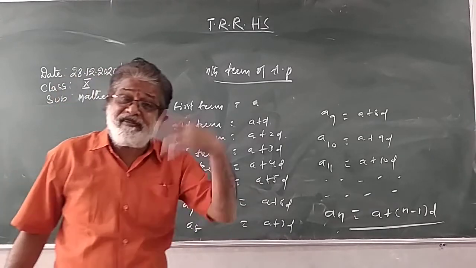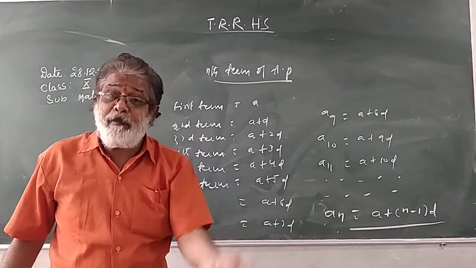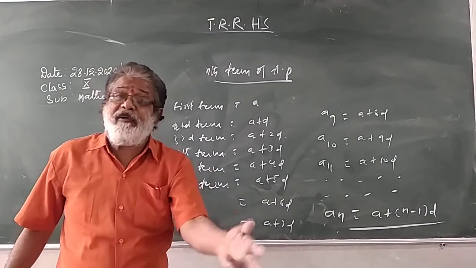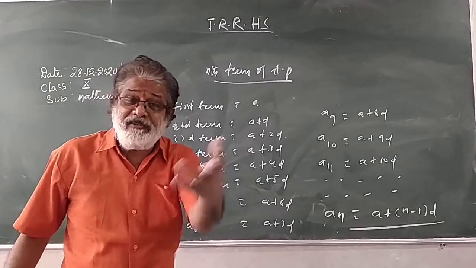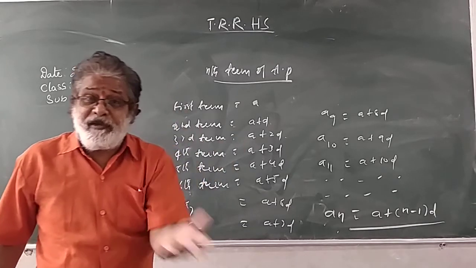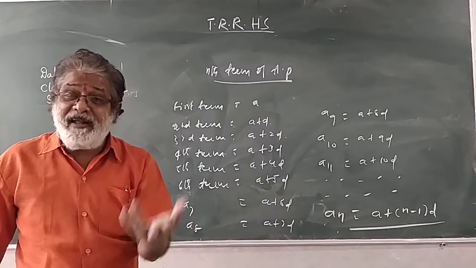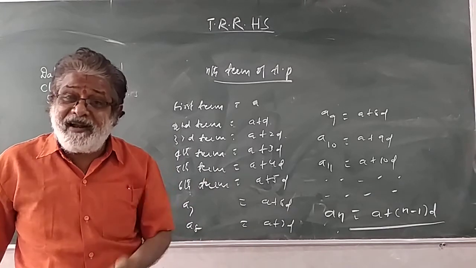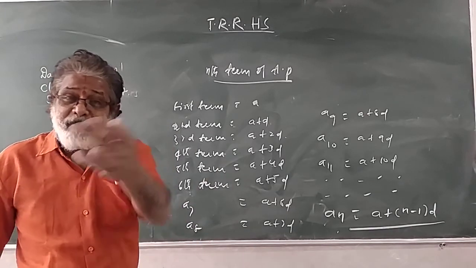100th term a plus 99d. 10th term a plus 9d. 15th term a plus 14d. 11th term is a plus 10d. 1000th term a plus 999d. 12th term a plus 11d.